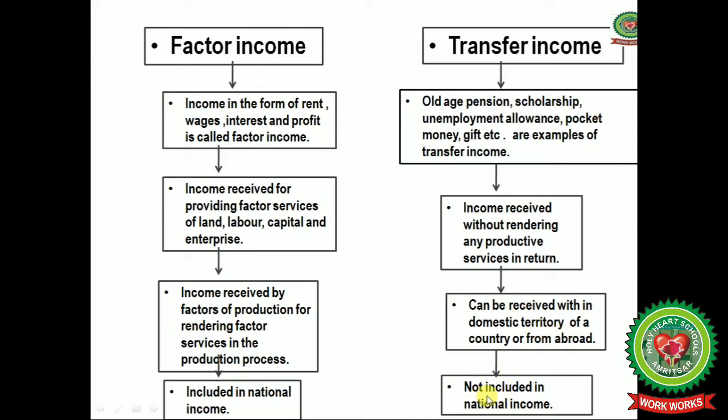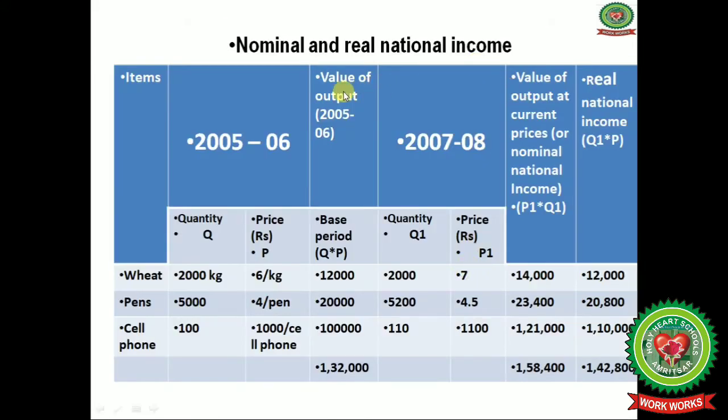And this transfer income is not included in the national income. The reason is this: all these incomes are already counted in the national income. Your father's income is already counted in the national income, and your pocket money is a part of your father's income. In the same way, in the budget, expenditures like how much amount the government has to pay for the old age persons, how much amount will be there for the scholarship or the unemployment allowances, all these are already counted in the budget as a separate fund. That's why these are not included in national income.